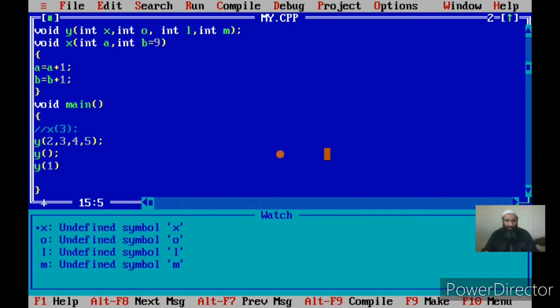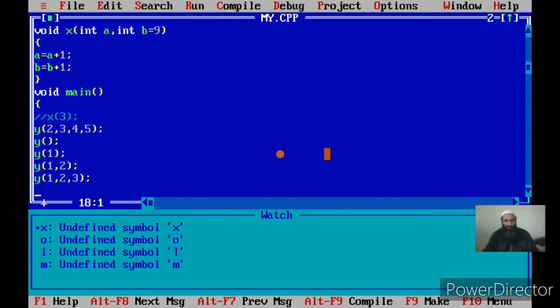I can pass the first 2 parameters, I can pass 3 actual parameters, and I can pass all the 4 actual parameters. Let me give the same value so that it will be differentiated.